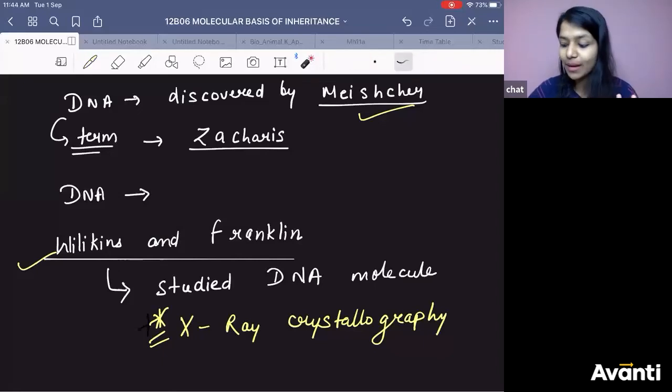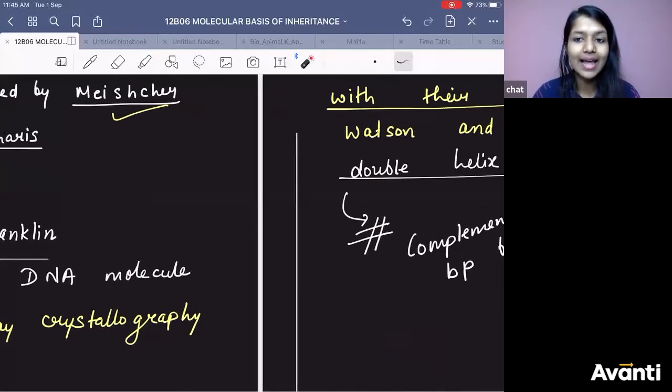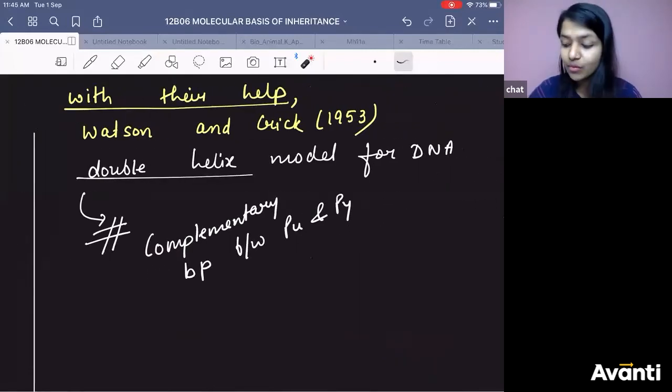The study done by them led to so many things. It helped Watson and Crick to give double helix model of DNA, and it was in the year 1953.